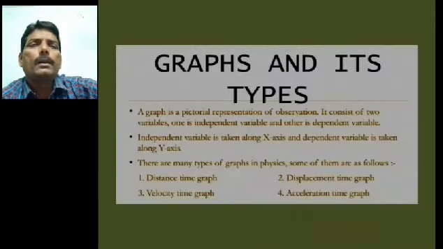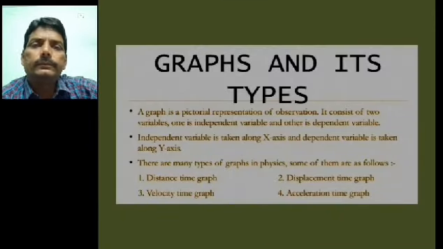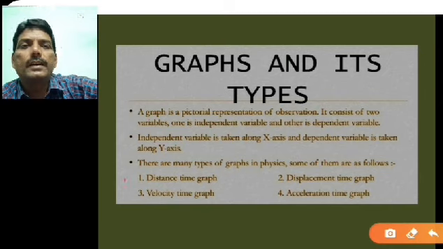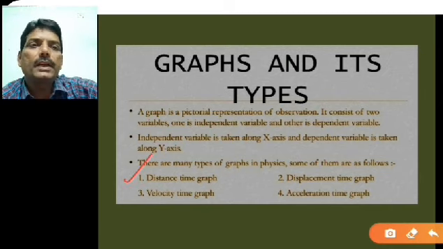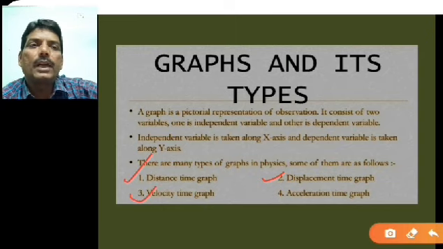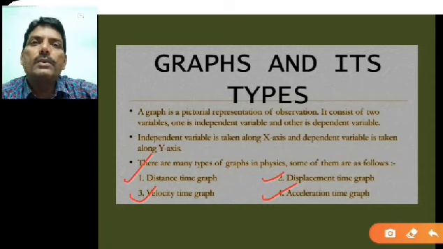So next one, graph and its type. Now we have discussed about the graph. Now we'll proceed for its type. So what are the types here? The first one, distance time graph. Second, displacement time graph. Third, velocity time graph, and fourth one is acceleration time graph. These four graphs now we have to study.